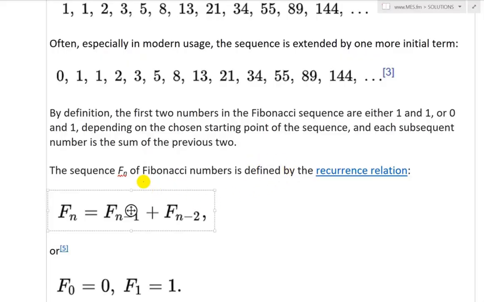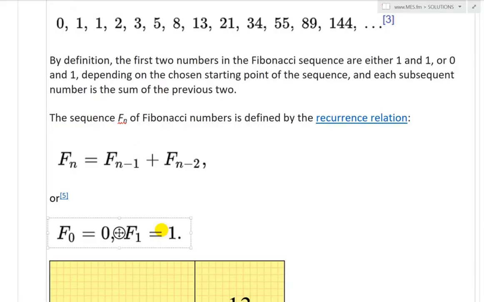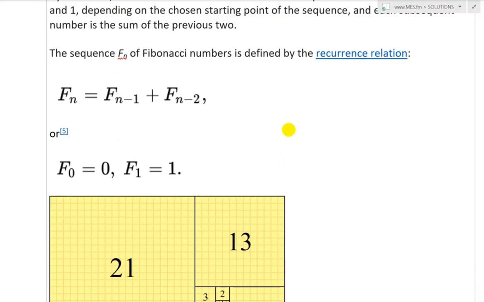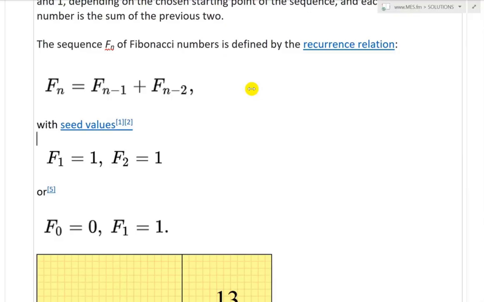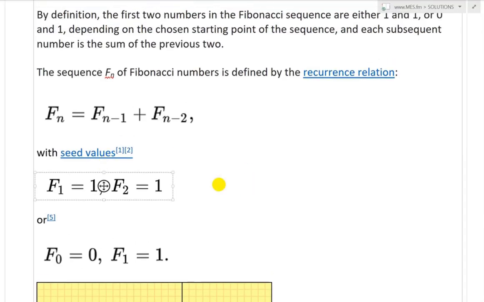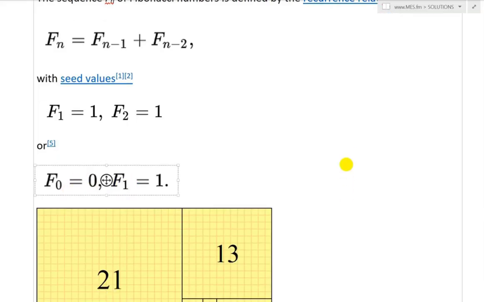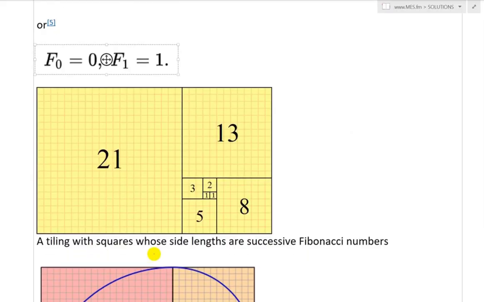So the sequence Fn of Fibonacci numbers is defined by the recursion relation, as I went over, and that is basically Fn equals Fn minus 1 plus Fn minus 2, with seed values, or initial values, F1 equals 1 and F2 equals 1. Or for modern computing usage, usually it's F0 equals 0 and F1 equals 1. And now here is a tiling with squares whose side lengths are successive Fibonacci numbers.